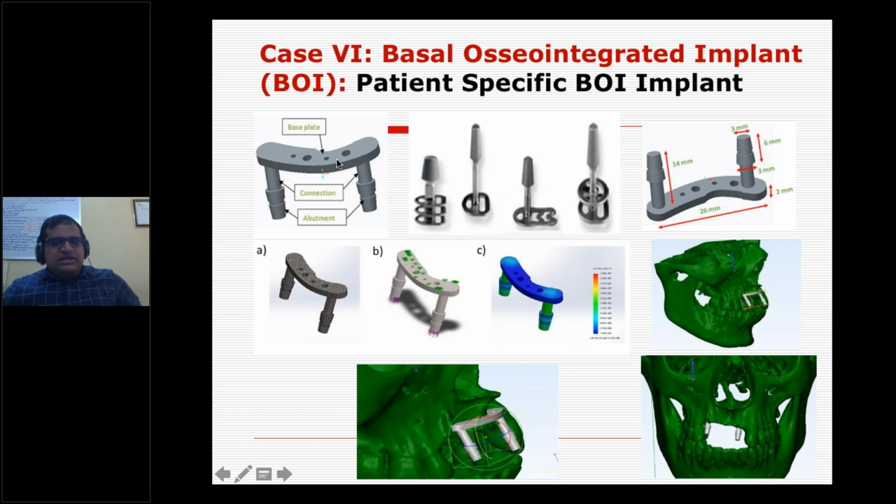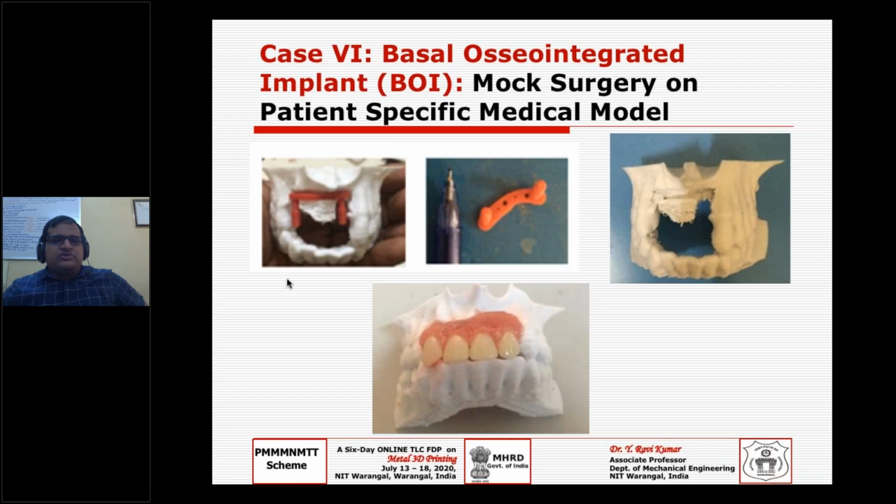But in our case, the standard implants are not working out, so we need to design our own indigenous implant, and further we need to test it for the normal biting force and chewing force, and then do a kind of FEM analysis on that. Once that is done, and the implant is withstanding the loads of chewing, biting, and other forces, then okay. Then we printed initially with PLA only, on a small printer, even this we printed on a FlashForge printer. Initially we wanted to know the form, and then we printed it.